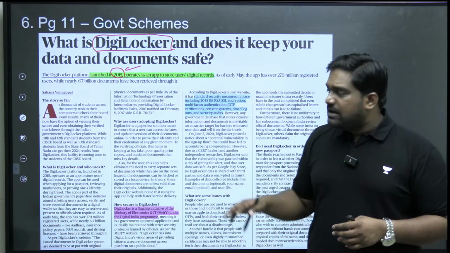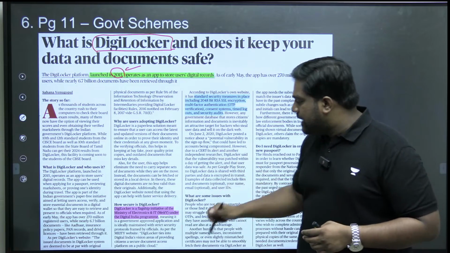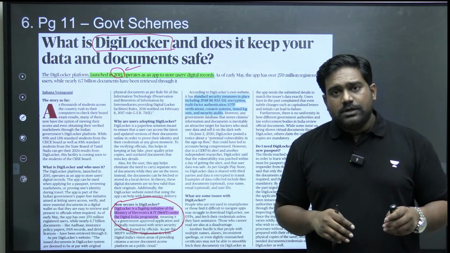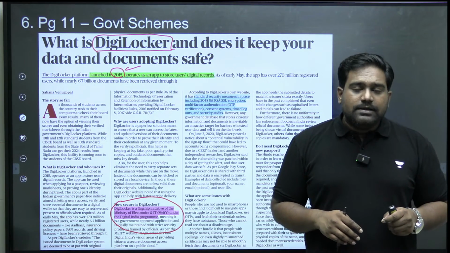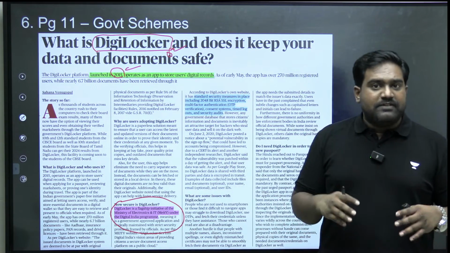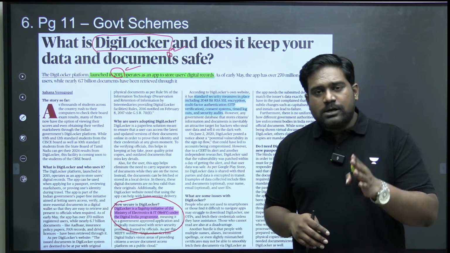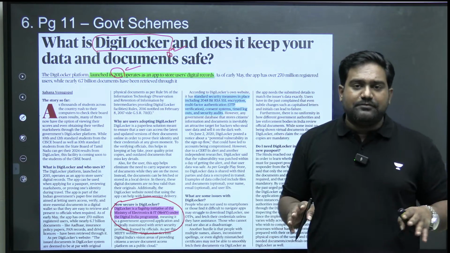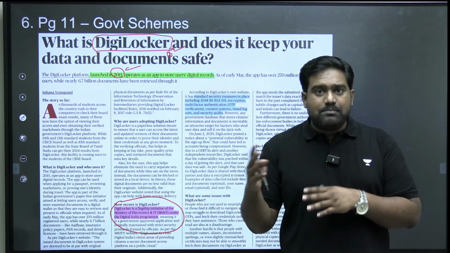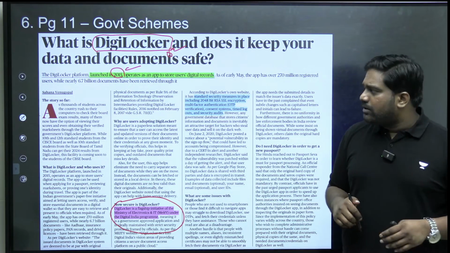Any government issued document can be stored digitally on a cloud, on a public cloud, which is maintained by the Ministry of Electronics and Information Technology. So it's a flagship initiative of the Ministry of Electronics and IT. It's a public cloud project, and you can store all your documents and retrieve them whenever you want. So you don't have to carry your documents everywhere. From your passport to your Aadhaar, PAN card, any government issued identification can be stored on Digilocker. So it's an app on your mobile phone, and it's a web portal as well when you access it through a laptop or a desktop. All right, I'm sure many of you would be using it already.